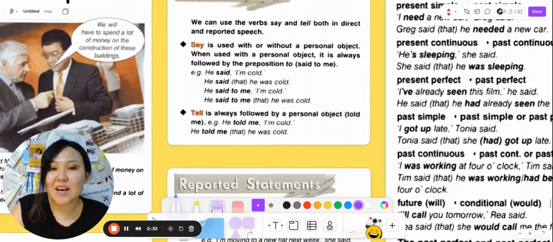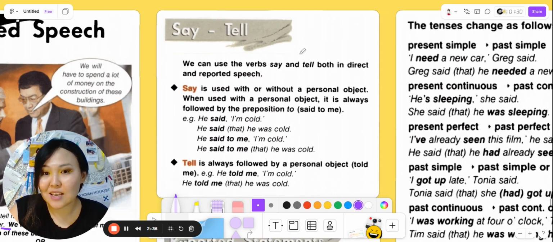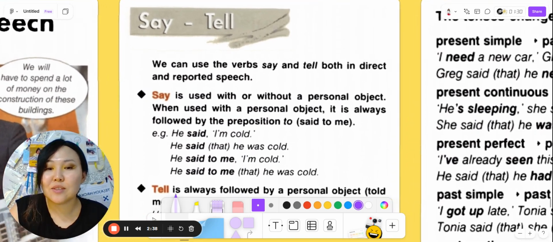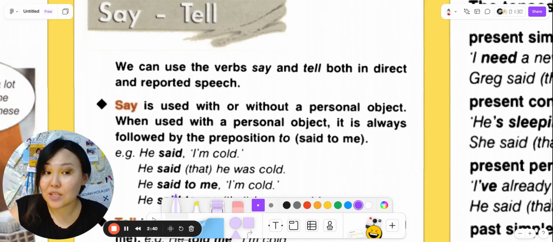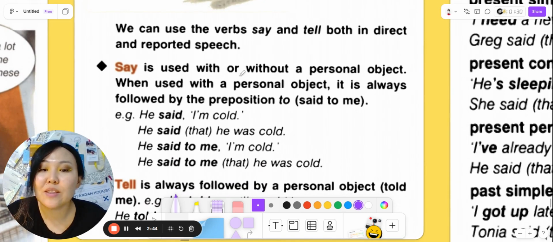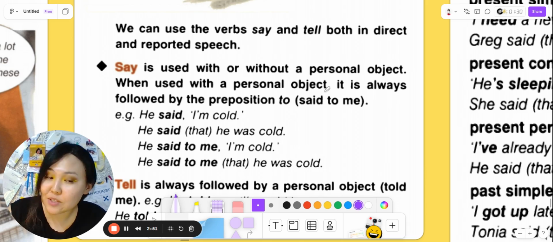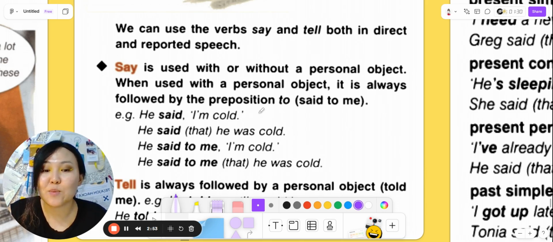Also, we need to know the difference between these two, say and tell. We can use the verbs say and tell both in direct and reported speech. And say is used with or without a personal object. Be careful. When used with a personal object, it is always followed by the preposition to, said to me.